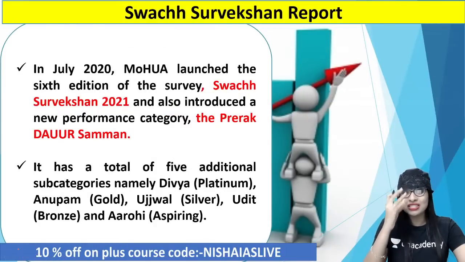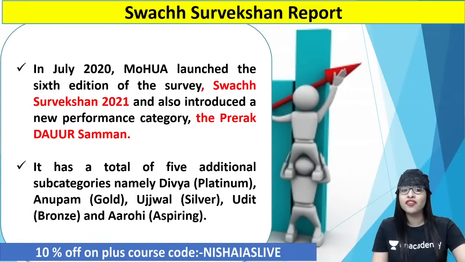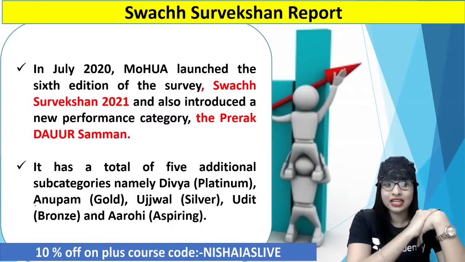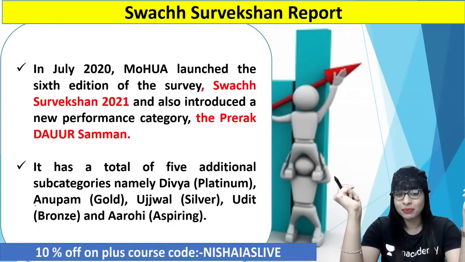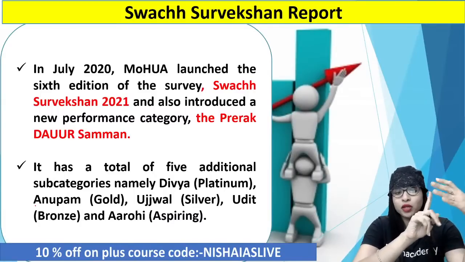And thus I can tell you the 6th edition of the survey was launched by the Ministry of Housing and Urban Affairs in the year 2020, called the Swachh Survekshan 2021. Clear? In that, I can tell you they introduced a new performance category called the Prerak Dauur Samman. So there are a total of 5 additional subcategories like Divya, Anupam, Ujjwal, Udit and Arohi.